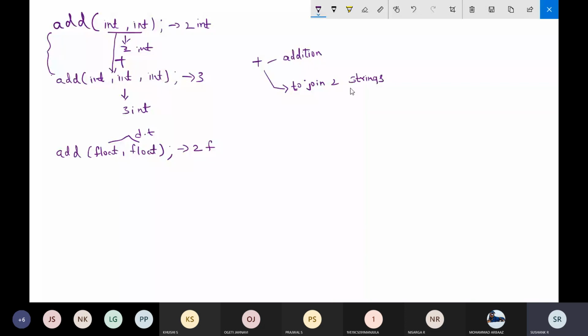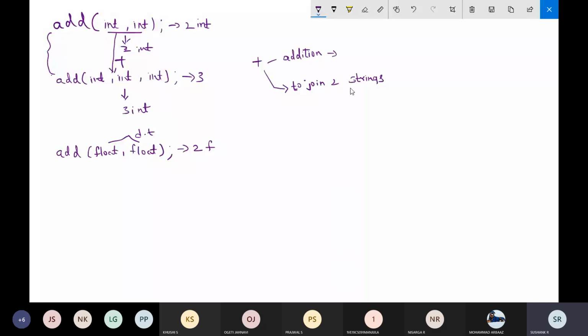Here in C++, this plus operator, in addition to its basic function of addition, is able to perform extra characteristics, like joining two strings. We know that plus is used for adding two numbers.